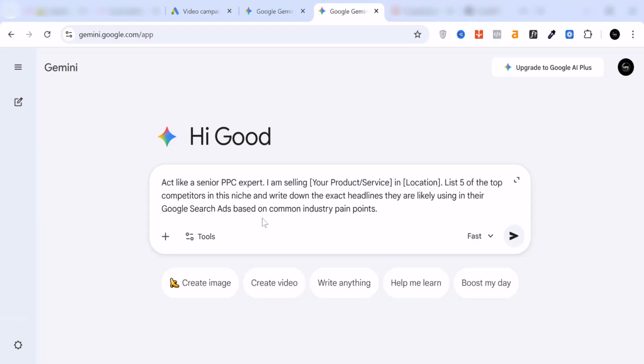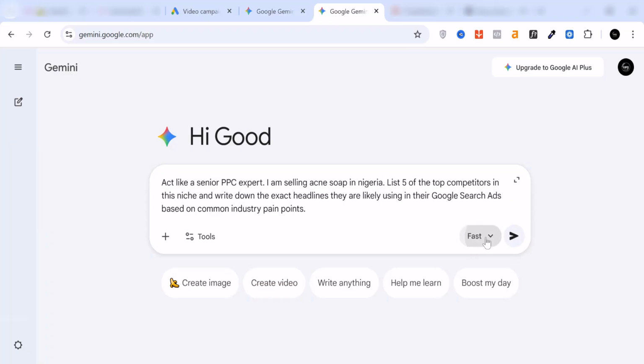So this is the first prompt, and the prompt simply says, act like a senior PPC expert, and I'm selling a product or service. So you just want to replace your product and service here. In my case, let's say I'm selling an acne soap, and you want to select your location. So let's say I'm selecting Nigeria or the USA or wherever you are watching from. So we basically want you to list the top 5 competitors in the niche and write down the exact headline they are likely using in their Google search ads based on common industry pain points.